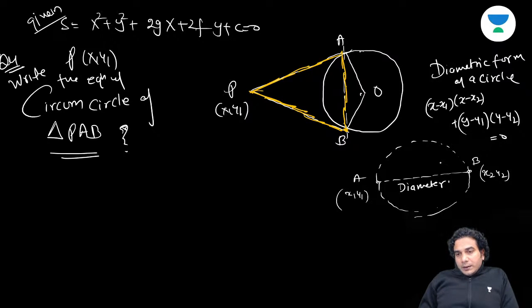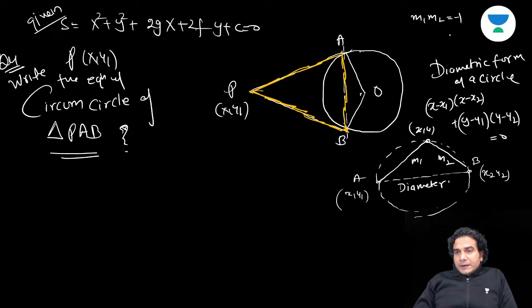Is that okay? Have you got it? Basically, you have a proof of this. This point is on a circle. You need to write the locus of this point, for which the diameter subtends a right angle. So how do you get this equation? By writing the slopes m1, m2. If you multiply m1 and m2, which is equal to -1, you'll get this equation.